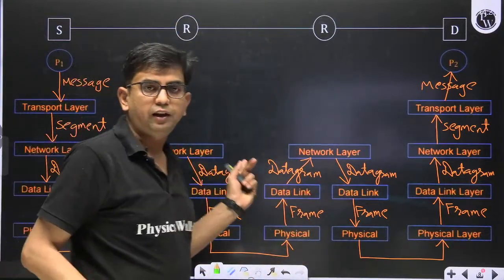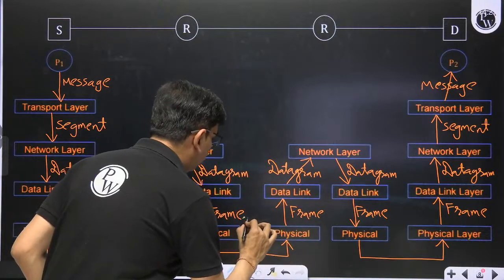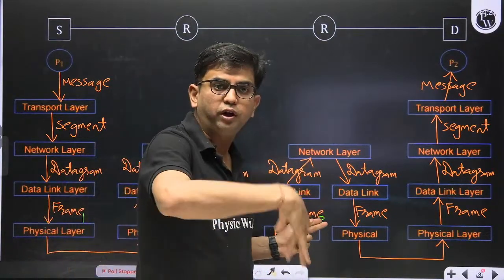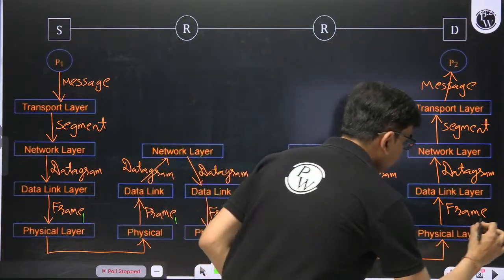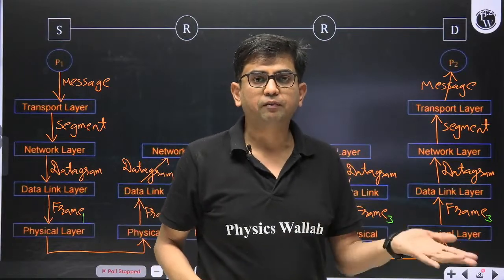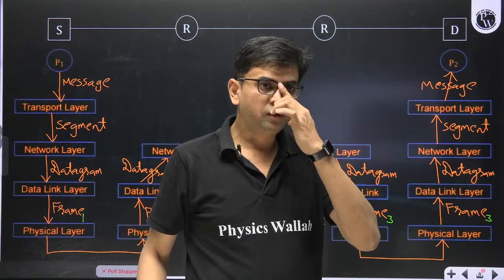The network layer then tells the data link layer to make another frame, frame number 2. Frame number 2 is destroyed here, and frame number 3 is generated. So the same datagram is traveling in multiple frames.